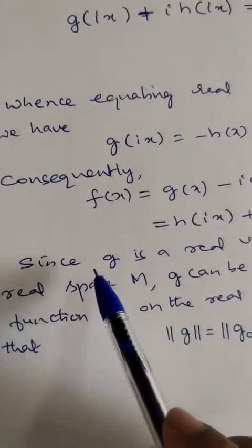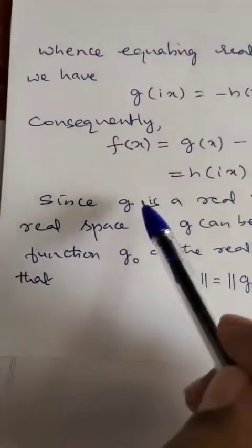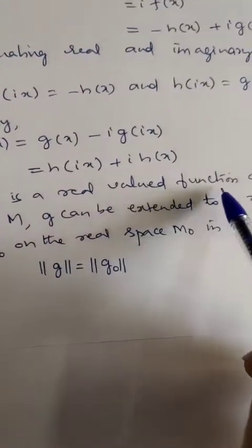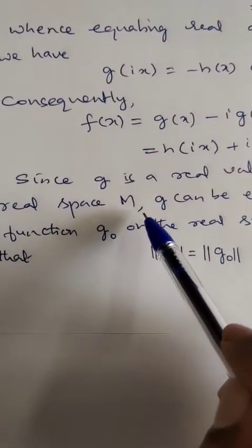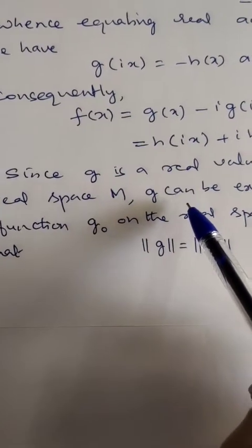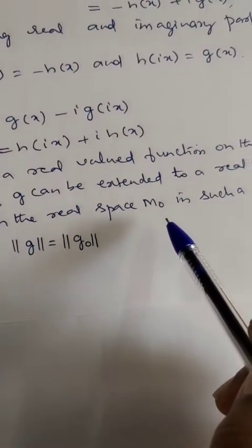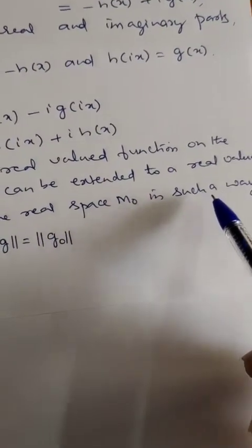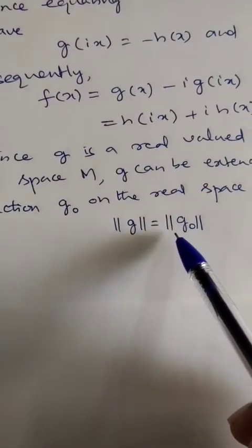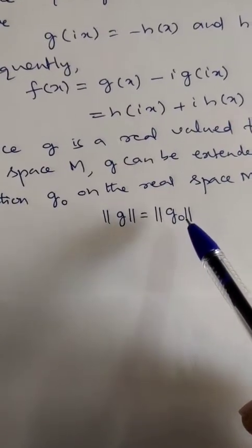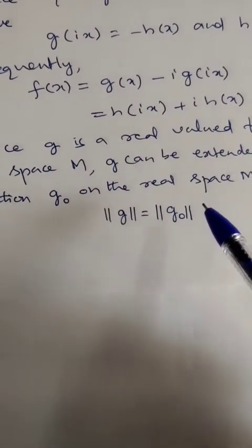Now, as I said, g is a real valued function defined on the real space M. Therefore, g can be extended to a real valued function g naught on the real space M naught by case 1 in such a way that norm of g is the same as norm of g naught, a norm preserving linear functional.